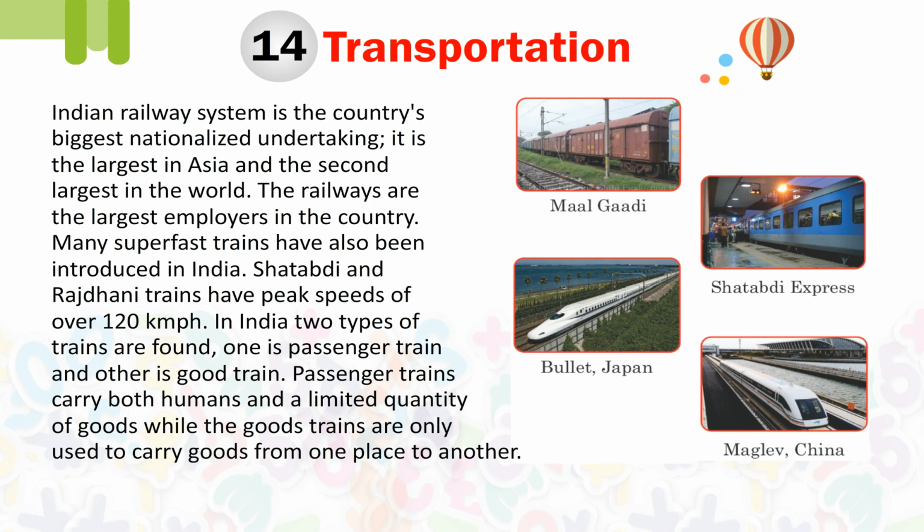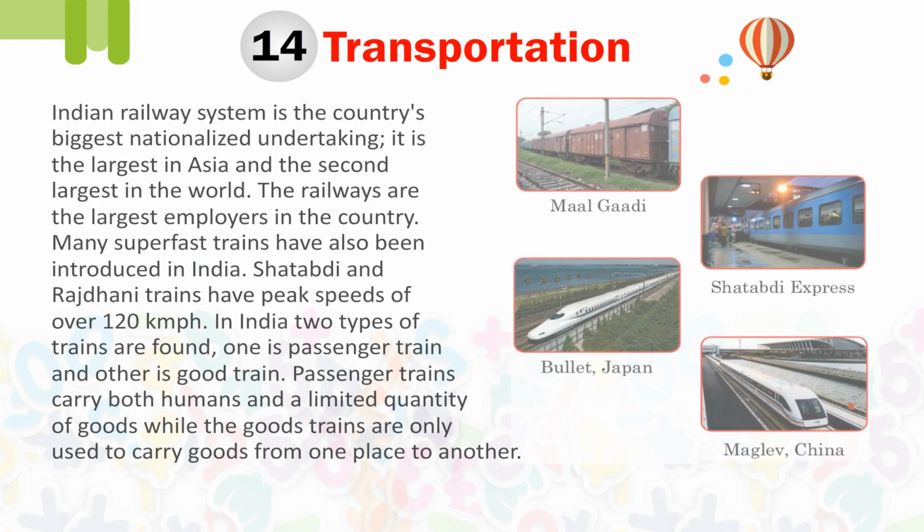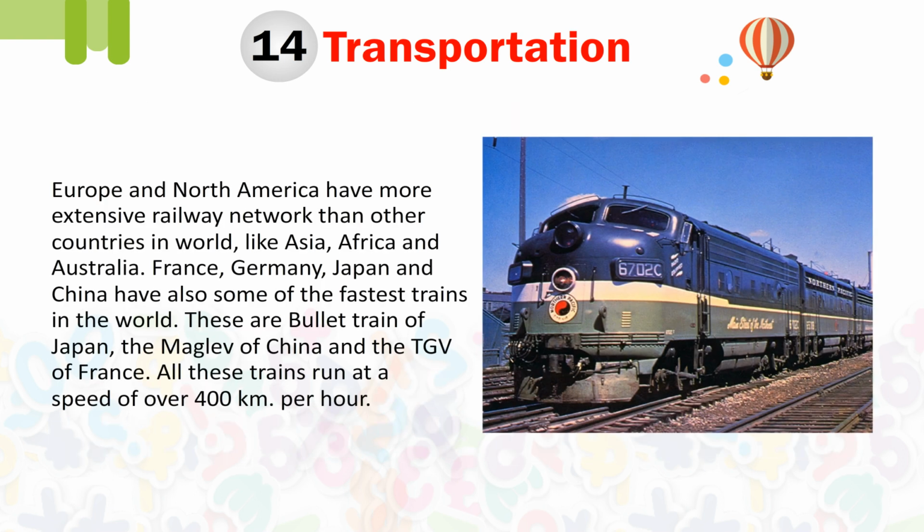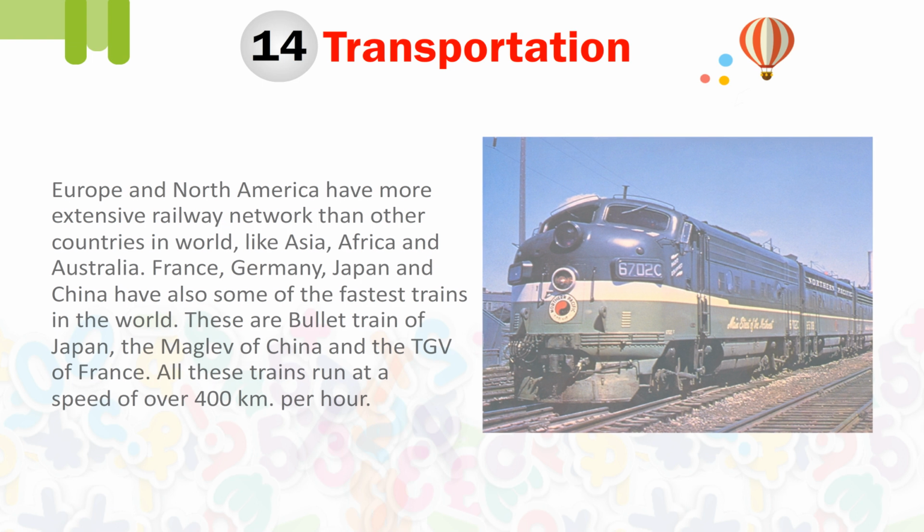Passenger trains carry both humans and a limited quantity of goods, while goods trains are only used to carry goods from one place to another. Europe and North America have a more extensive railway network than other continents like Asia, Africa and Australia. France, Germany, Japan and China also have some of the fastest trains in the world. These are the bullet trains of Japan, the maglev of China and the TGV of France. All these trains run at a speed of over 400 km per hour.